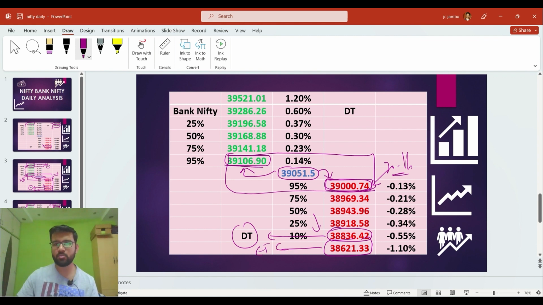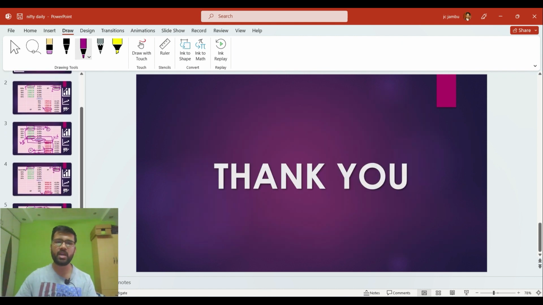If the market closes above this level and sustains above it for at least 30 minutes to 1 hour, then we can expect a further rally up to this 39,286, and this will be our daily target on the upside. And if the market closes above this level, we can expect a further rally up to this 39,521, and this will be our extreme target on the upside. So this is about the technical analysis, individual level analysis, past analysis performance, and at the same time my trade setup for both Nifty 50 and Bank Nifty.